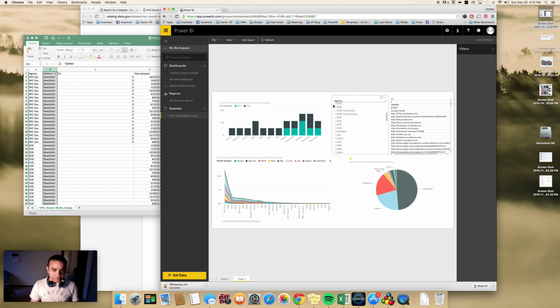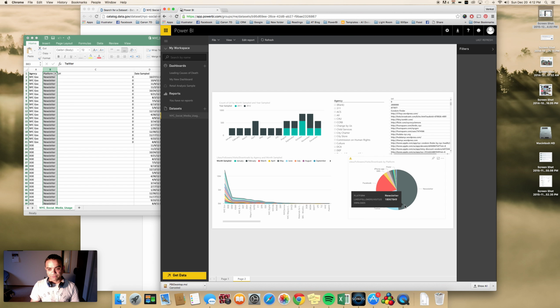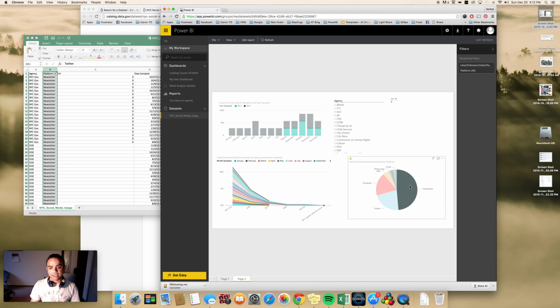Here we have a different perspective from the same data. What I'm looking at here, for example, is all of the responses that we got. It's very similar to the one that we have here, but it's by platform instead of by month. If I want to see how each agency did in terms of the newsletter, we see that, for example, New York City government got these many responses in each of the months that are listed. Similarly for DOE, Department of Transportation and OEM.